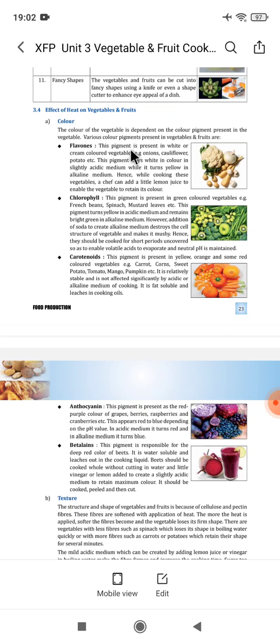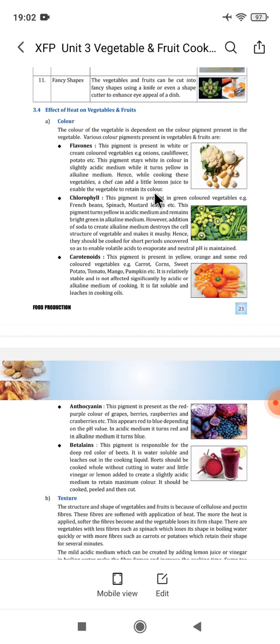Flavonoids. This pigment is present in white or cream colored vegetables. Examples are onions, cauliflower, potato, etc. This pigment stays white in color in slightly acidic medium while it turns yellow in alkaline medium. Hence, while cooking these vegetables, a chef can add a little lemon juice to enable the vegetable to retain its